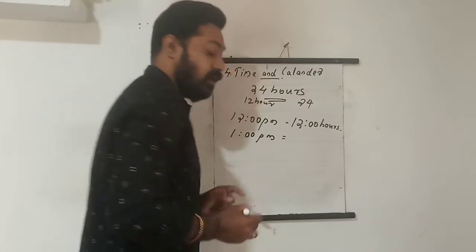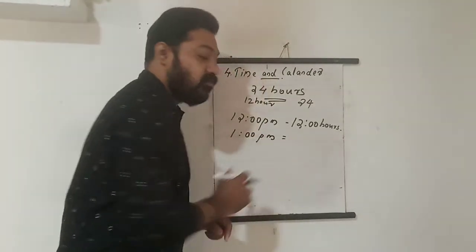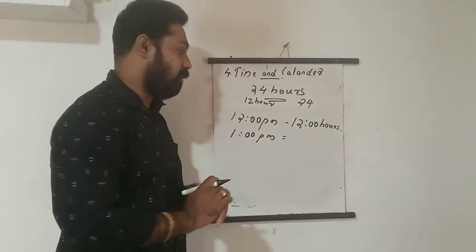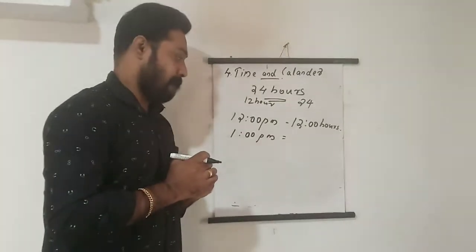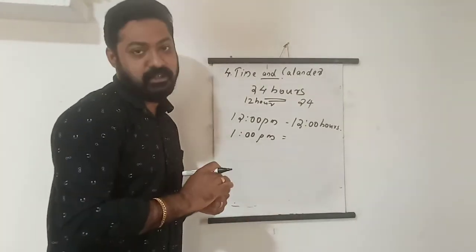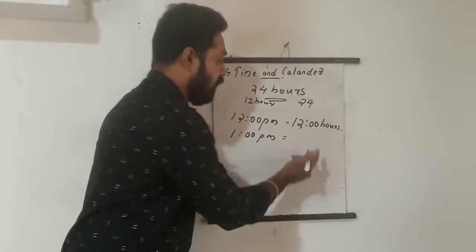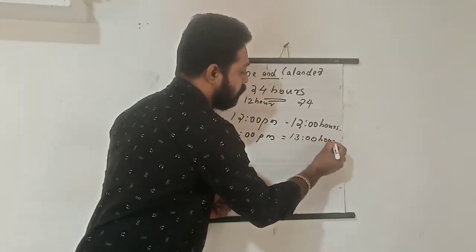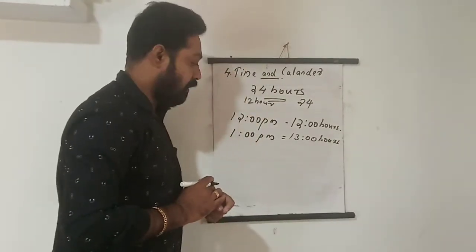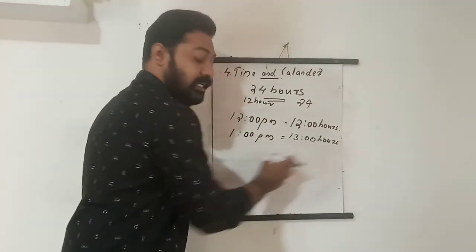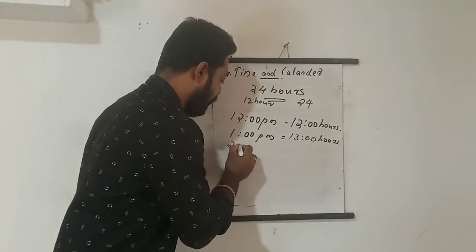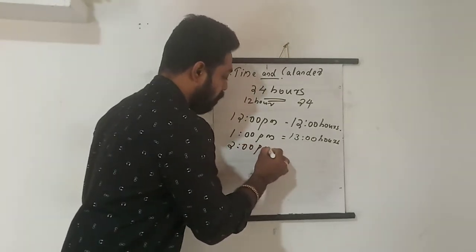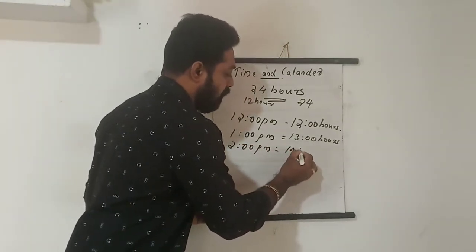But when we go to the next one, 1 PM, we already wrote 1 AM as 1 hour. So we cannot write 1 PM as 1 hour. Instead of that, what we have to write? After 12, the next one is 13. So 13 hours we need to use here. So 1 PM becomes 13 hours. Then 2 PM becomes 14 hours.